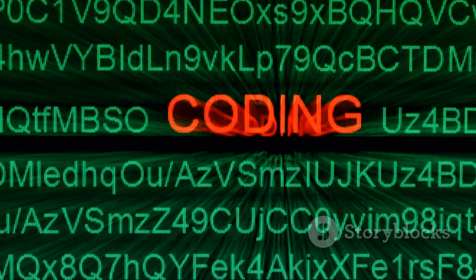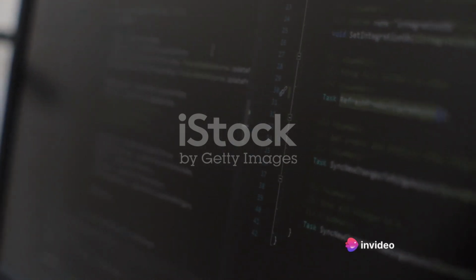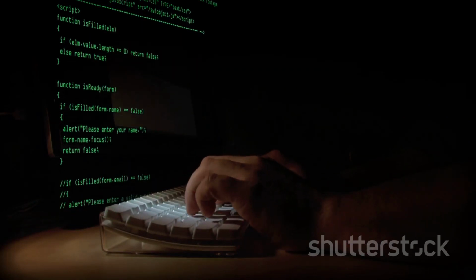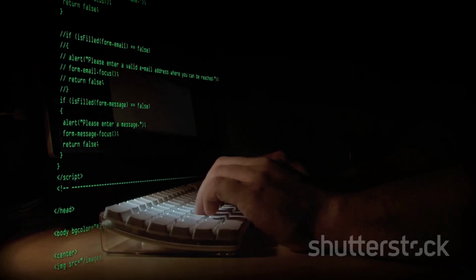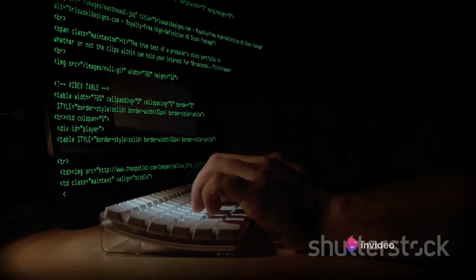Then, we delved into the chaos caused by ignoring naming conventions. Remember, code is a language, and just like any language, it has rules. Proper naming conventions bring clarity and consistency to your code, making it easier to read and understand. So embrace the power of well-named variables and functions.